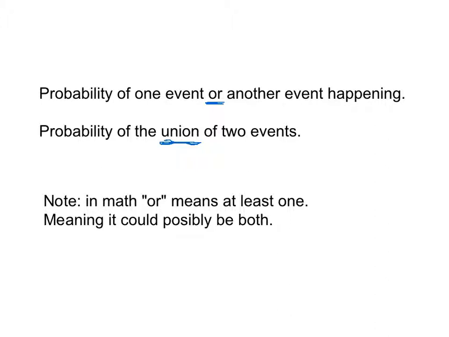One important thing to note, though, is that in math, when we say or, we mean at least one. Meaning it could possibly be both and we'd still be happy about that. And you'll see an example towards the end of the video of what I mean by that. Because normally in everyday life, when someone says you can have one or the other, you cannot have both. But here, or does mean at least one. It could possibly be both. Okay.